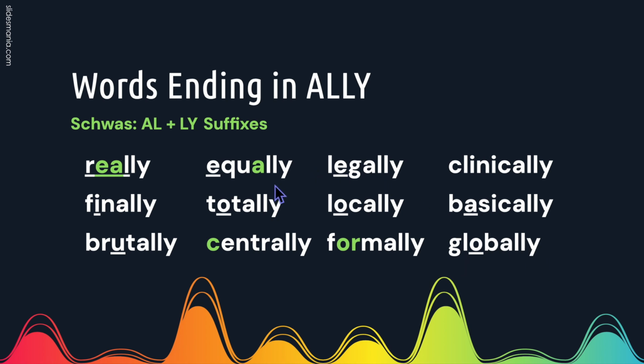So if the word ends with A-L-L-Y and there isn't another vowel in front of it, try pronouncing it as "ul-lee," because "al-lee" is hard to say.